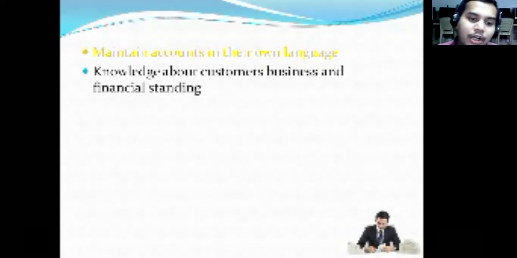If I go to that indigenous banker and ask for 10 lakh rupees, but he knows my financial stability is only 1 lakh rupees, he is not going to lend me 10 lakh rupees, and he will restrict me to only 10,000 or 20,000. That is the knowledge they have, more than the banks.